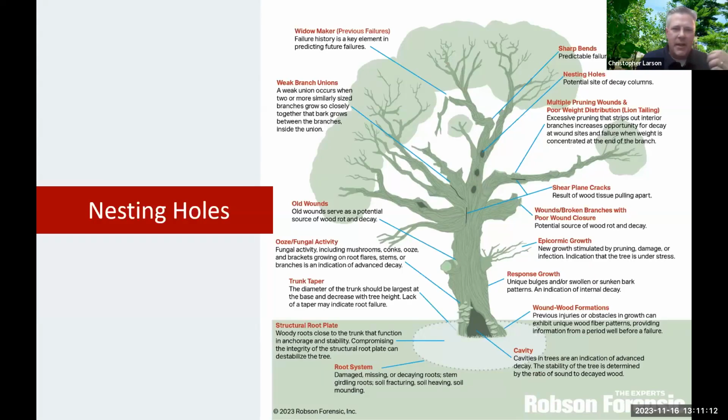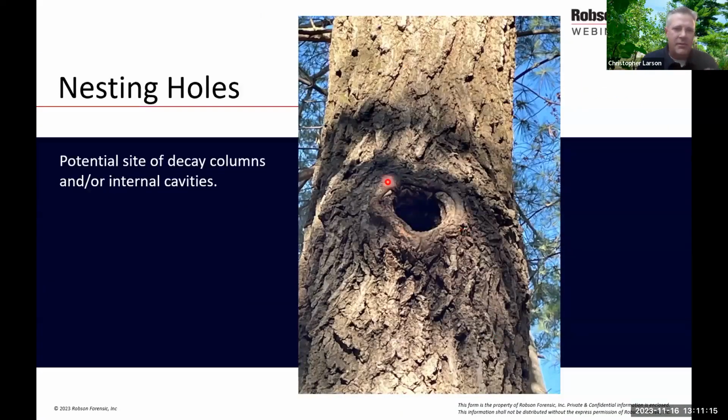These could be discrete, and someone might look at this and go, that doesn't look too significant. But this particular tree actually was hollow all the way from the base up past this nesting hole and all the way up into the branches. And several squirrels were living in this. And some people are hesitant to remove trees like this because of the habitat, and they don't recognize it as a hazard and a defect. But you definitely wouldn't want a tree that was this hollowed out near a house or structure or roadway.